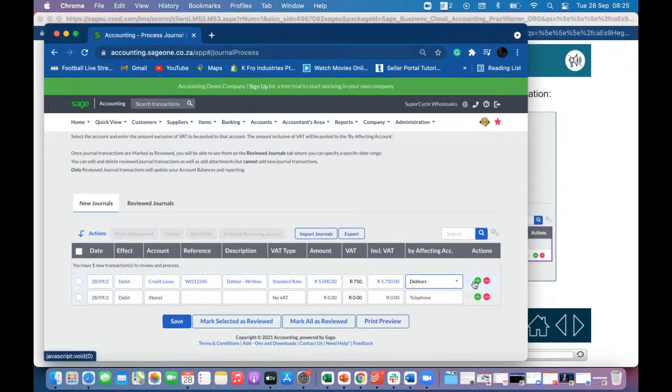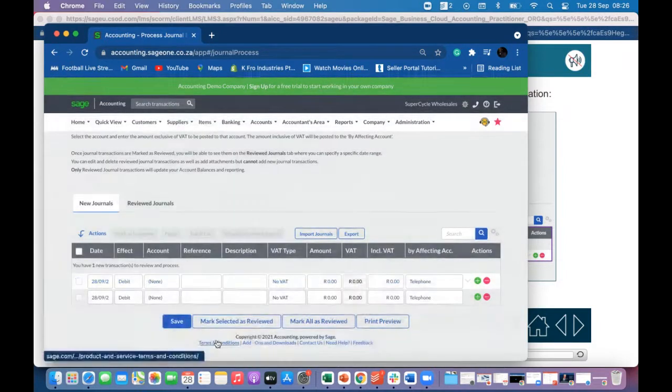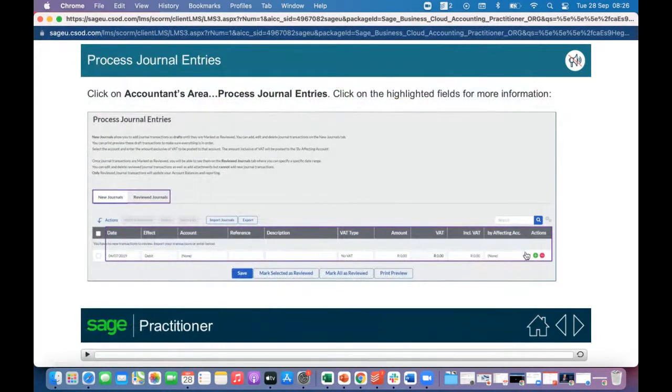And then obviously it's accounting for VAT. And then here we just click to create another one. Here I can click on this and say save, or I can say mark selected as reviewed. Can you see it's disappeared? If I go to reviewed, can you see it's sitting there? So this has affected our accounting, our books. The entry has been passed, so to speak. Right, cool. So that is how you process a journal entry.